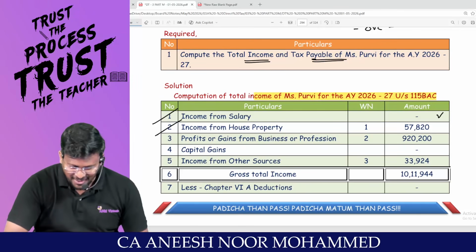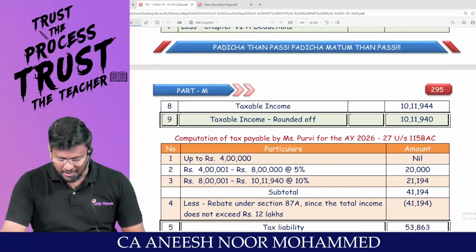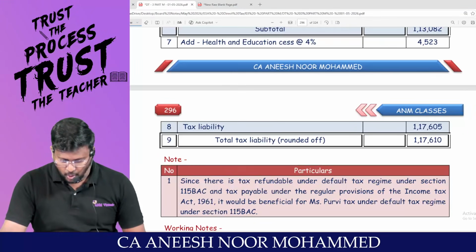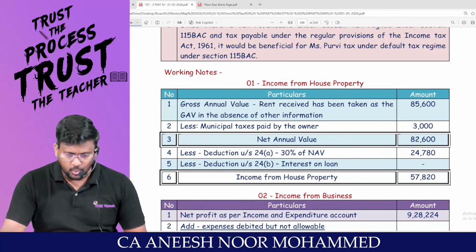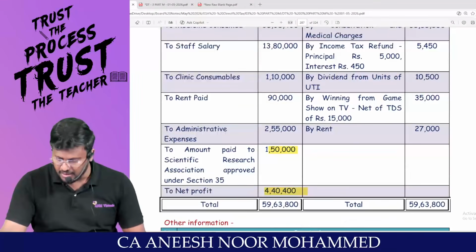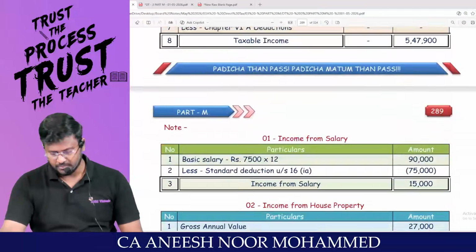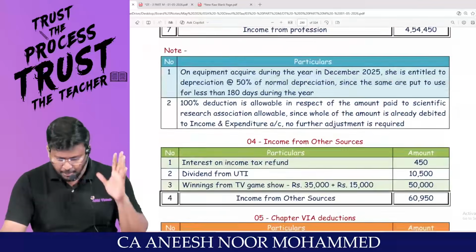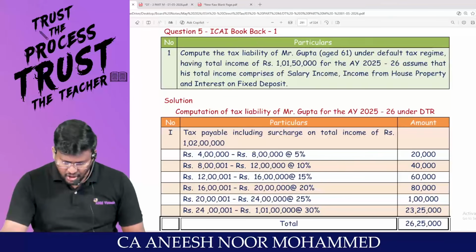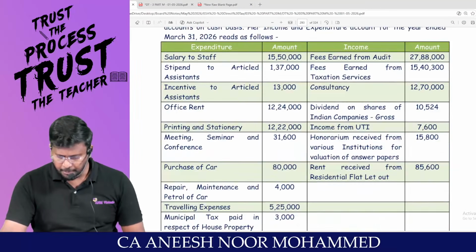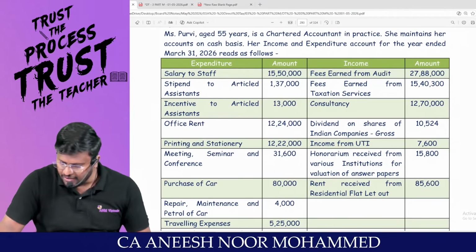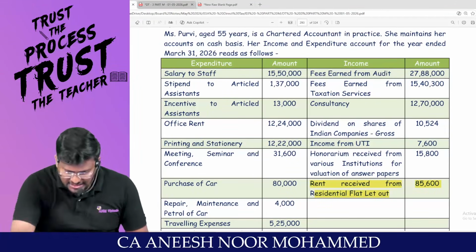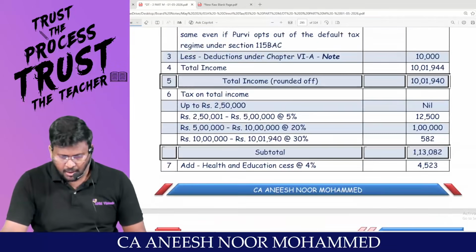Number two, income from house property. I will be calculating income from house property. My dear lovable students, this house property income has been credited to which account? P&L account. So it's an impurity for PGBP, so I have to remove it from PGBP. How much? 85,600. So first I will remove it from PGBP.